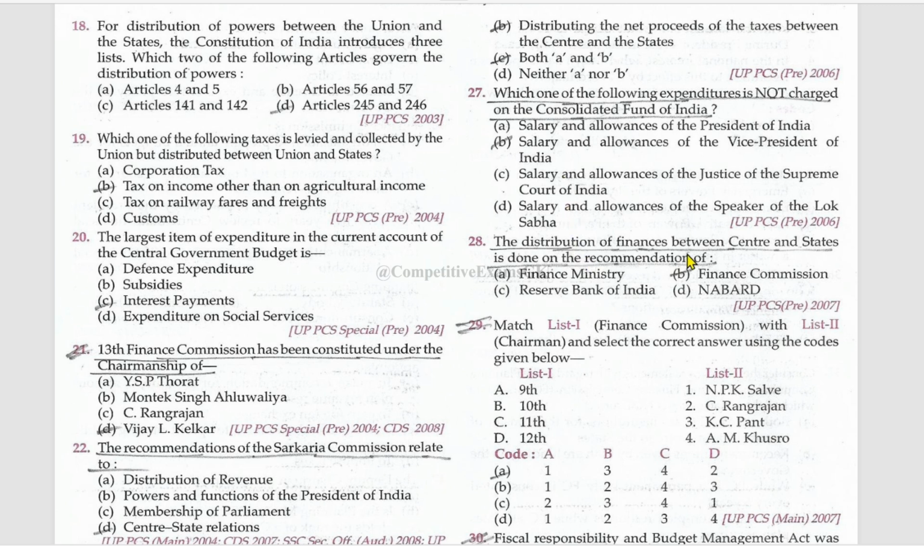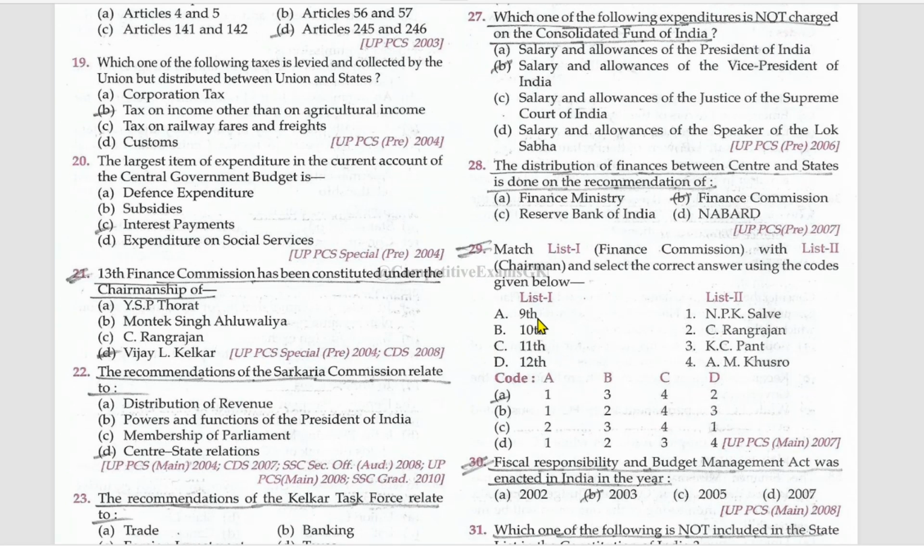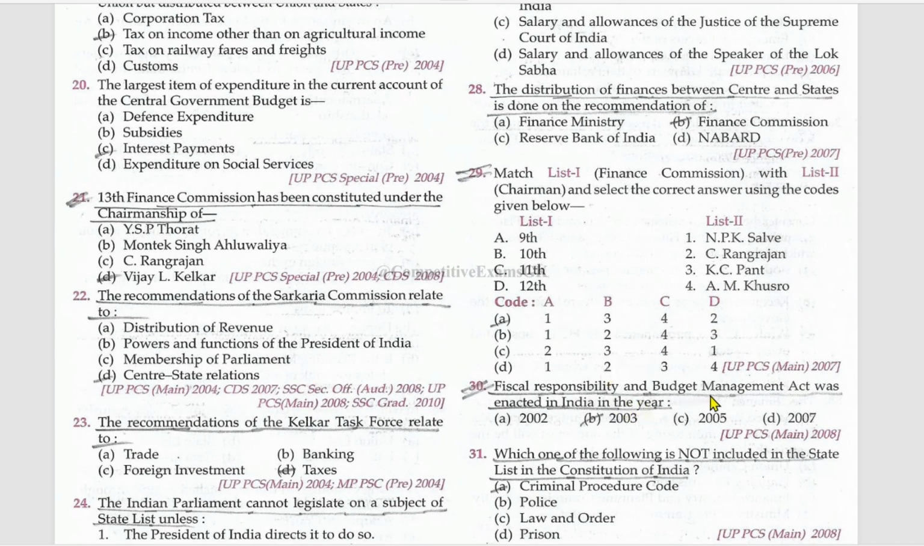The distribution of finances between center and states is done on the recommendation of the Finance Commission. Matching: list 1 is Finance Commission, list 2 is the chairman. Ninth Finance Commission, N.K.P. Salve; 10th Finance Commission, K.C. Pant; 11th Finance Commission, A.M. Khusro; and 12th Finance Commission, C. Rangarajan. The Fiscal Responsibility and Budget Management Act was enacted in the year 2003.